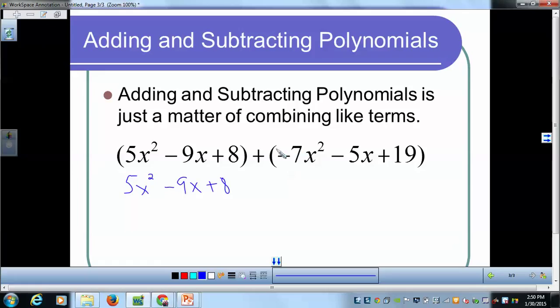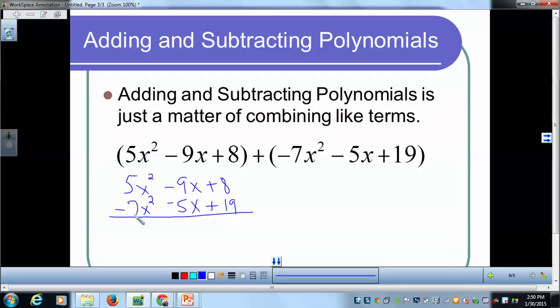If I look at this first term, this is a base x to a power of 2, so it can only be combined with base x to power 2. So what I'm going to do is just write this right underneath this here, and I'm going to eventually come back and add those. Then my second term here is base x power of 1, so it can only be combined with something else with base x power of 1. So I'm going to write that right below this term. And then I have a constant term, which means it can only be added to another constant term. So then I'm going to put the plus 19 right here.